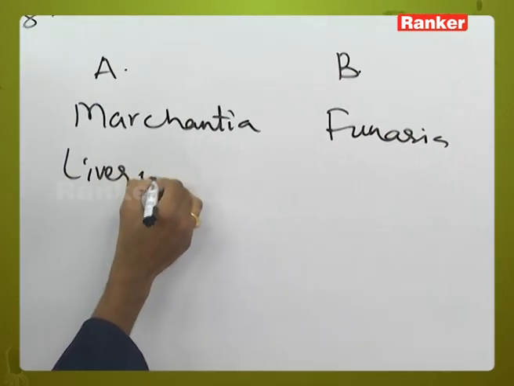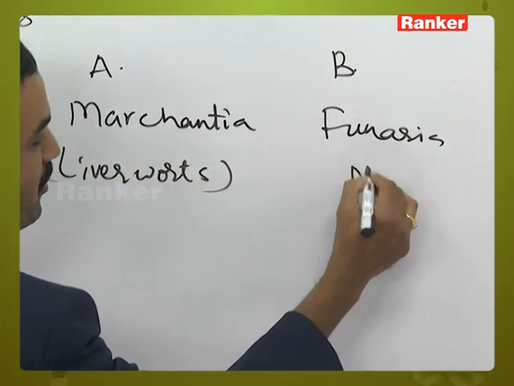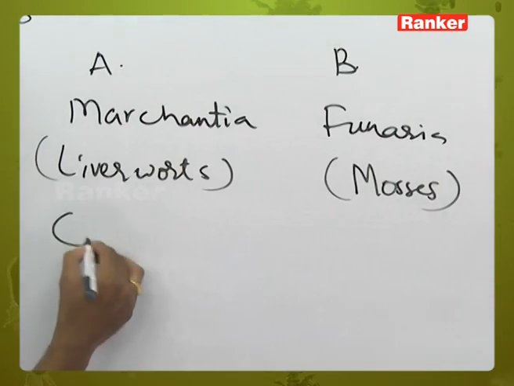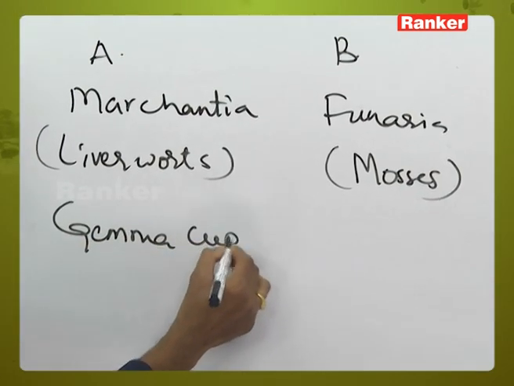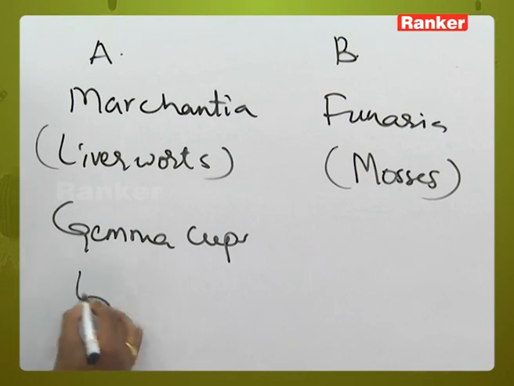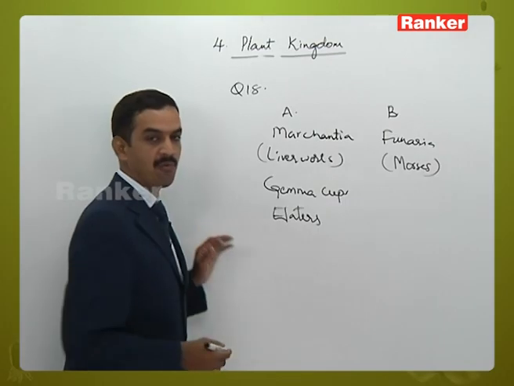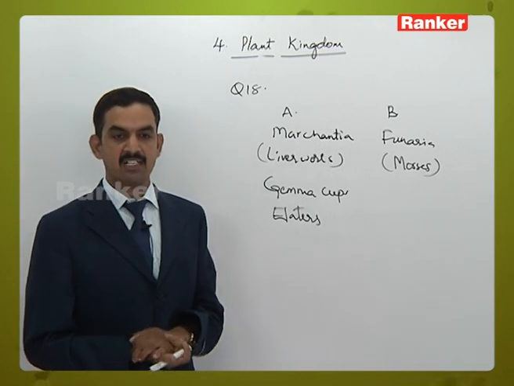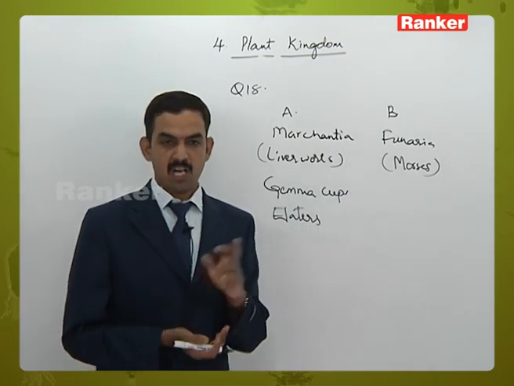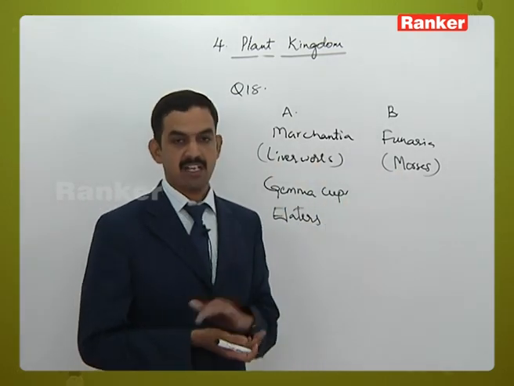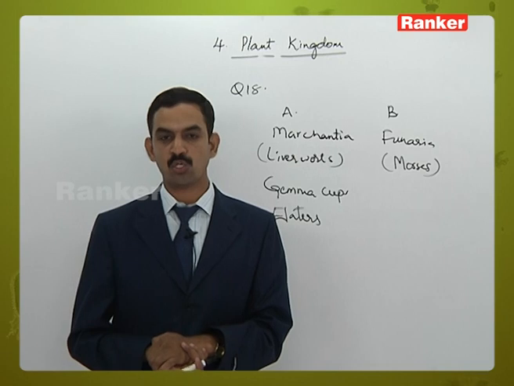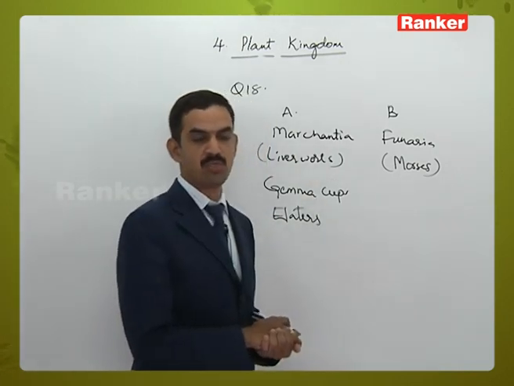Marchantia belongs to liverworts, whereas Funaria belongs to mosses of bryophytes. Marchantia contains gemma cups, whereas the spores are liberated with the help of specialized structures called elaters, and these are the 2 characters which are related to Marchantia. Whereas if we come to Funaria, in the first option it is given as gemma cups and pseudo-elaters. Actually Funaria does not have pseudo-elaters. Pseudo-elaters are present in hornworts like Anthoceros. So the first option is not related to the Funaria plant.